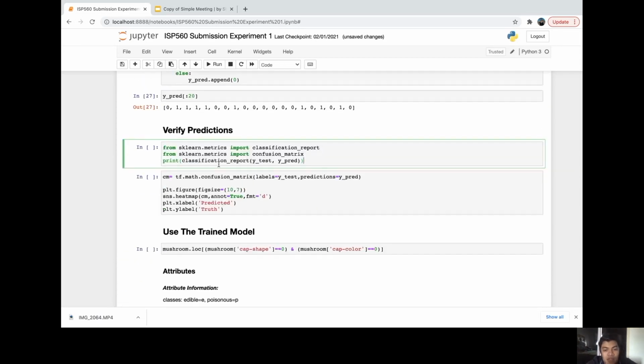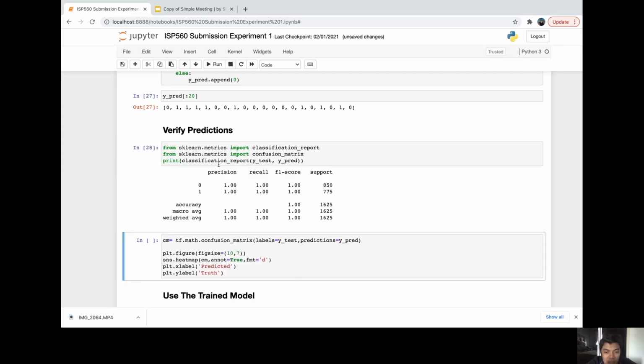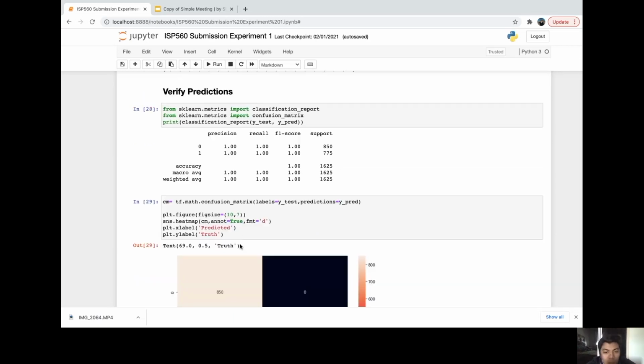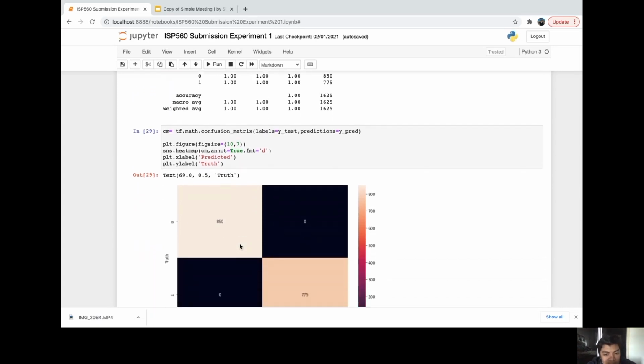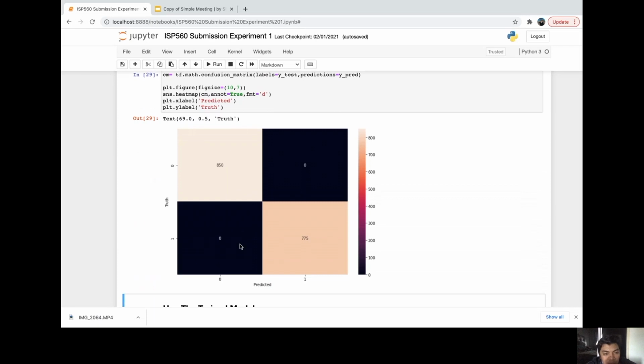Then we would like to verify our predictions by classification report to show the accuracy of our y test and y prediction. So it shows a 100% of accuracy. We also can visualize our prediction and the test data, whether it has an error or not, by using the confusion matrix. As you can see here, we have 850 edible mushrooms correctly identified as edible mushroom. 0 is incorrectly identified as poisonous.